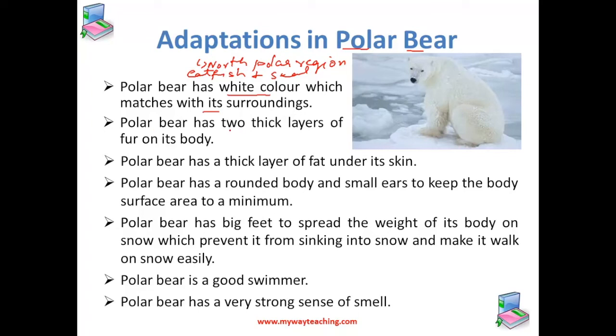Polar bear has two thick layers of fur on its body, and it has a thick layer of fat under its skin. It also has a rounded body and small ears to keep the body surface area to a minimum. How does this help? Because if the body surface area is minimum, this reduces the loss of heat from the body.